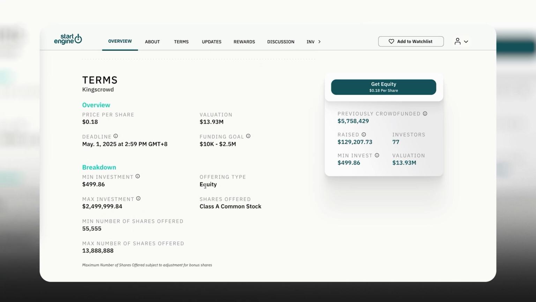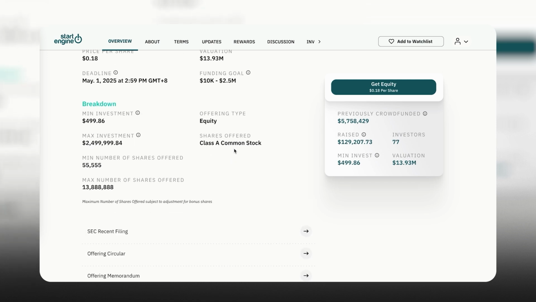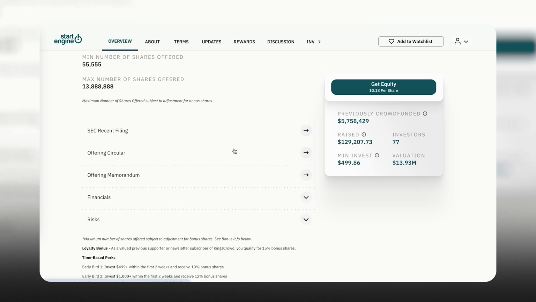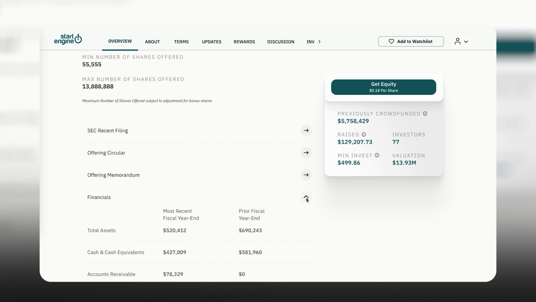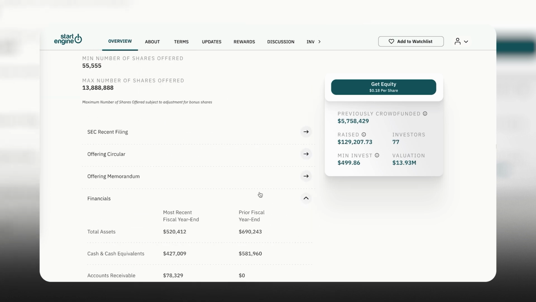We then have the terms. So the terms are more of the nitty gritty information that you need in order to make a decision. But what I would say is that it's not very complete. Even if you look at the financials here, it's only going to give you some high level information. So if you really do want much more information, I would look at the offering memorandum.